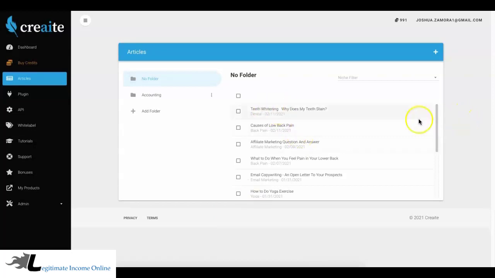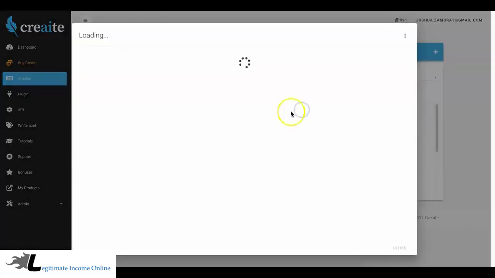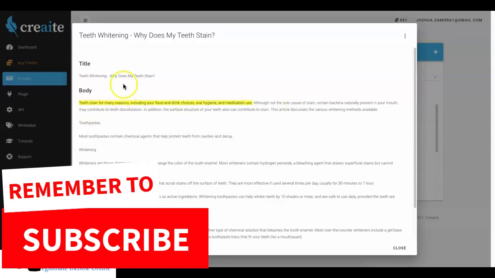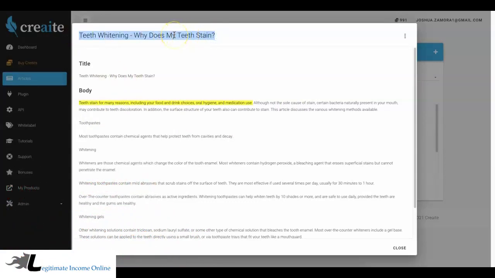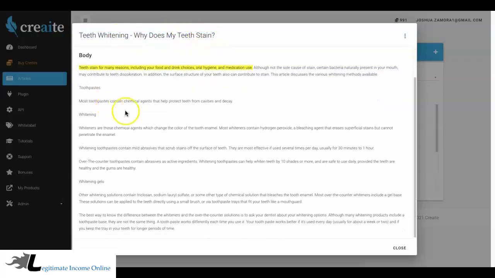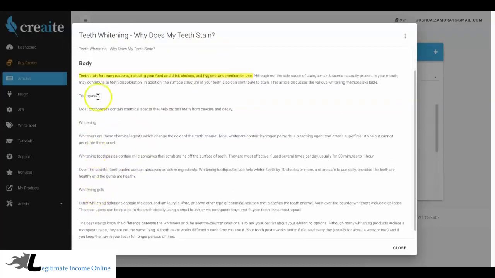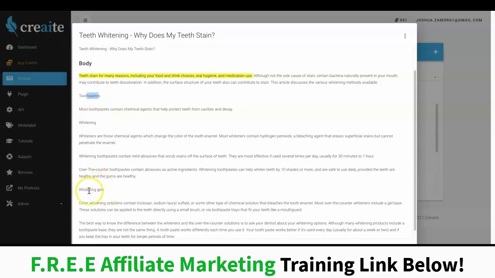All right, so Create has finished writing this article, so let me go ahead and click on it and show you what it reads like. Create did a few different things. Not only did it create a title for us as well, so teeth whitening, why does my teeth stain? And then it went ahead and wrote a unique article for us as well. And it even broke it down into different sections. Okay, so toothpaste, whitening, and whitening gels.